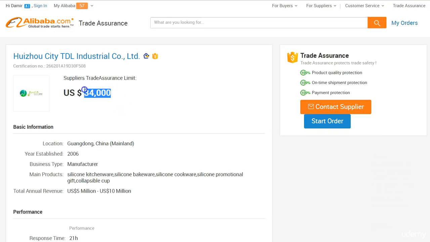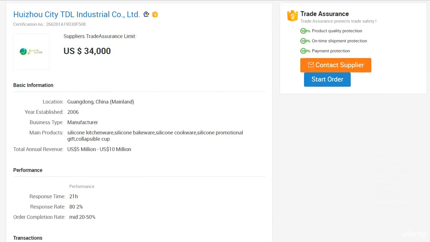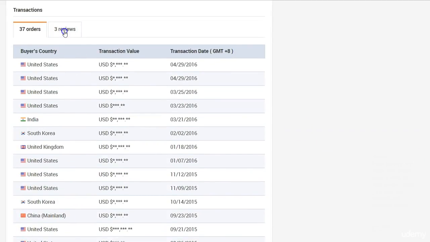Now before we start, let's take a look at this page. Here you can see the amount covered by Trade Assurance for this supplier, and down here you can see the reviews and past transaction history from the supplier. But now let's start the order.